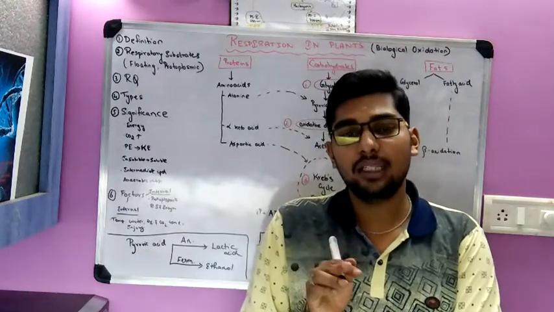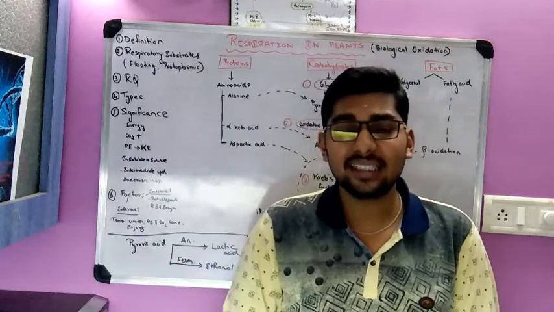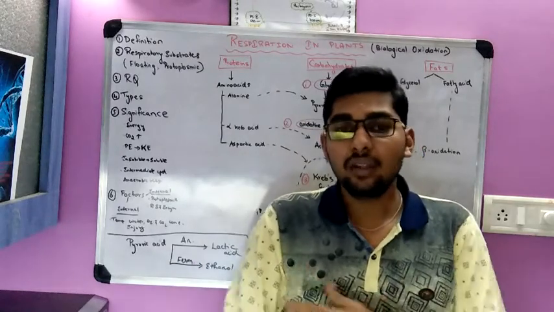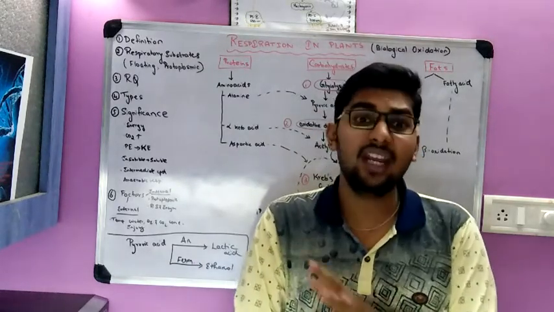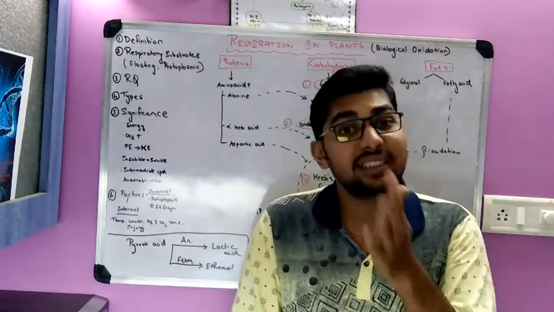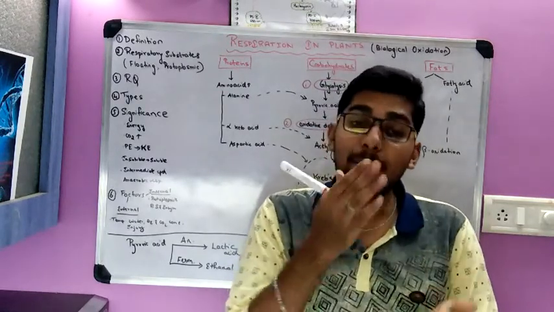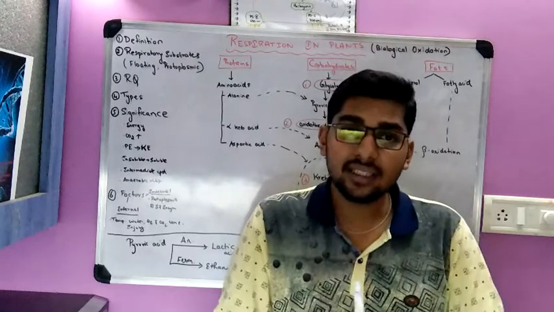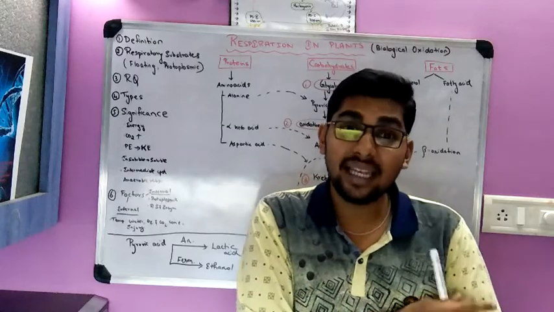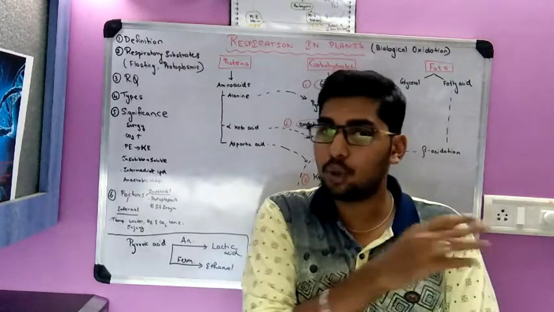Anaerobic respiration also occurs in animal tissues. When humans do strenuous exercise, when they keep on exercising for a long time, they get muscle ache. That is because of anaerobic respiration. Oxygen is not supplied to all the tissues there. Because of the exercise, oxygen is cut off at the muscle region and partial degradation takes place, which results in the formation of lactic acid. Lactic acid is deposited. As a result, you get muscle ache or muscle cramps. Later, when the oxygen supply is normal, it gets broken down.